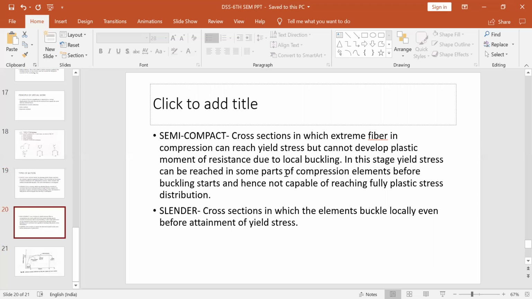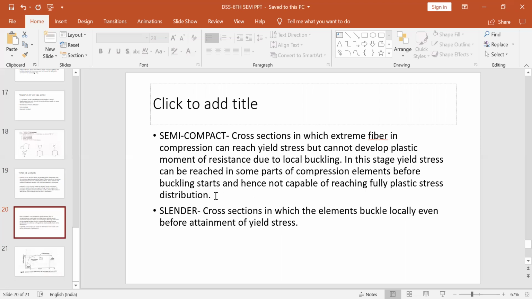Now next is semi-compact. These are cross sections in which the extreme fiber in the compression can reach yield stress but cannot develop plastic moment of resistance due to local buckling. After reaching the yield stress only, the slenderness ratio is that much high. It is a little bit higher. So after yielding only, it will start buckling. It has just entered the plastic stage. Yielding has just started, but then it will buckle because the slenderness ratio is more.